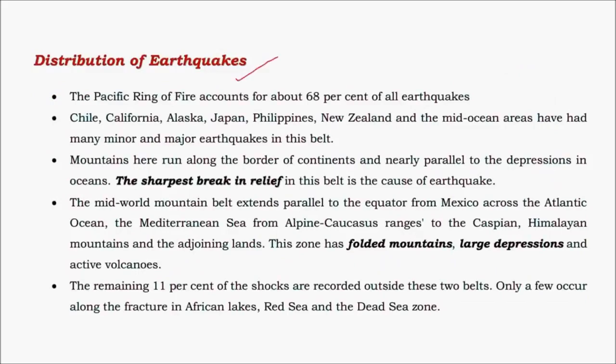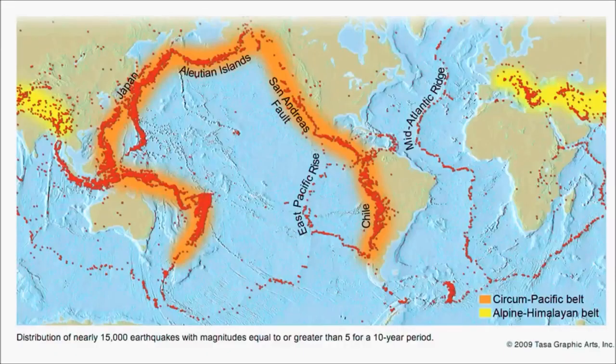And coming to distribution of earthquakes, most of the earthquakes happen along the Pacific Rim of Fire and the Mediterranean Sea and the Great African Rift Valley, and also all along the Himalayan belt, that is, the alpine mountain systems. And if you see this map, we see that most of the earthquake activity coincides with volcanic activity.